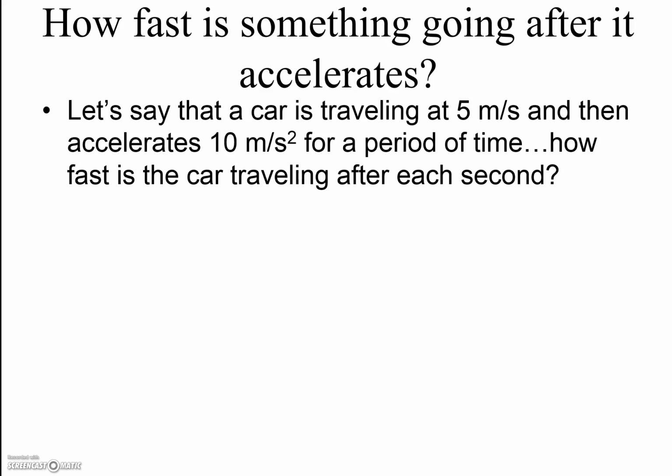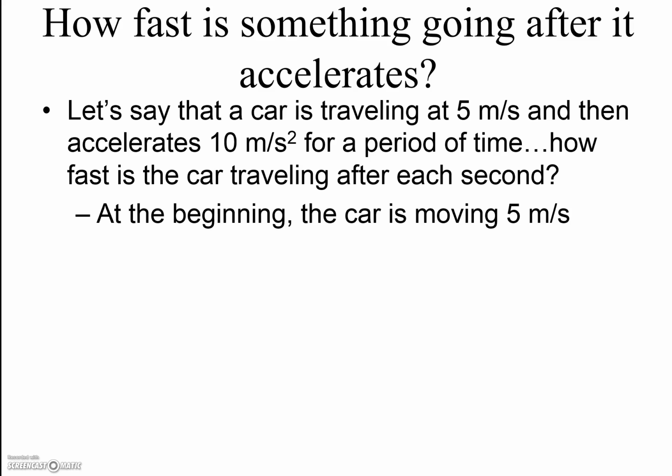So let's look at the last one. Let's say that a car is traveling at 5 meters per second, and then it accelerates 10 meters per second squared for a period of time. How fast will the car be traveling after each second? Well, this time the car isn't starting from rest. The car is starting at 5 meters per second. So at the beginning, the car is moving 5 meters per second. So as it accelerates each second, it's going to be going faster and faster than that 5 meters per second originally.